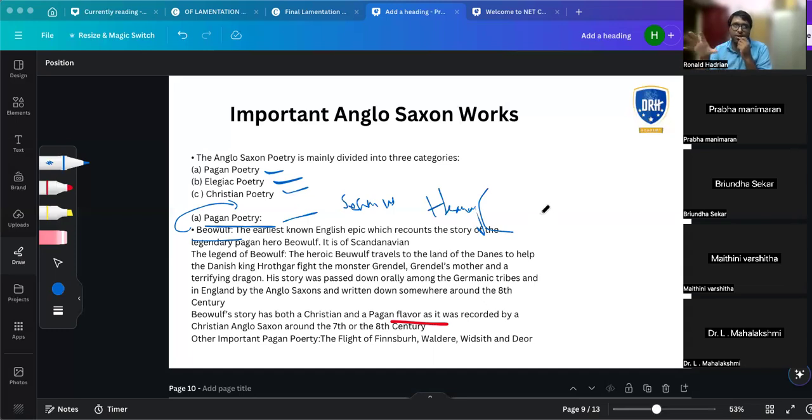Seamus Heaney won the Nobel Prize. He's not technically British, but Irish. But when he won the Nobel Prize, they gave it to him as a British poet. His famous poem is Death of a Naturalist. So these are the things you should know, to connect the stuff. You'll know Beowulf, but you won't know what happened in modern times. So who translated it in modern times? Seamus Heaney. What did he write?